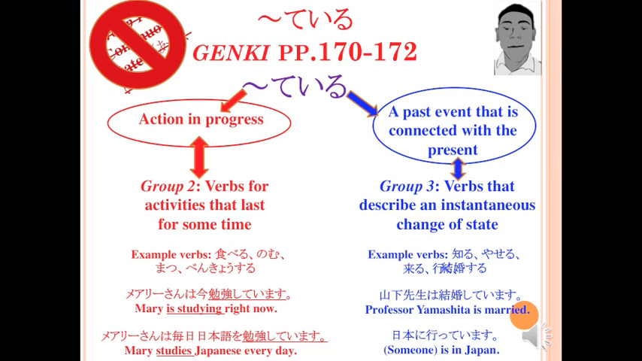In this lesson, we discussed the teiru form. We talked about the 2 different meanings of the teiru form, a method for determining which meaning is appropriate depending on the verb group, and conjugating the teiru form.